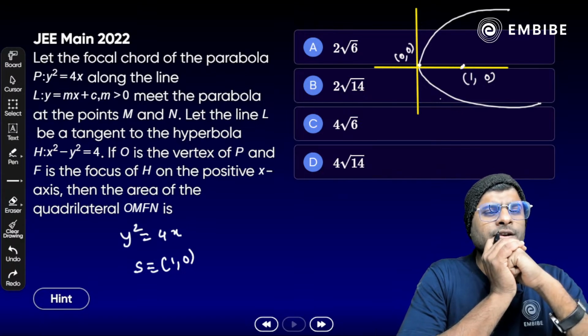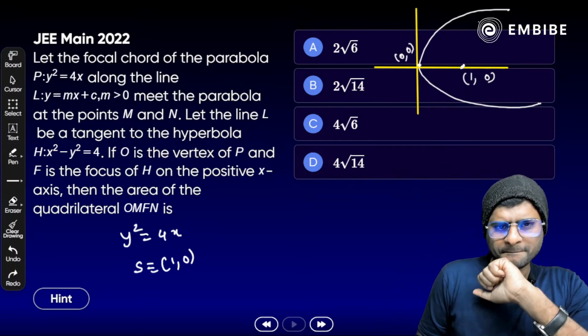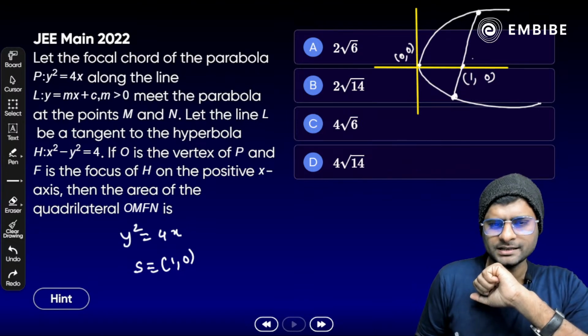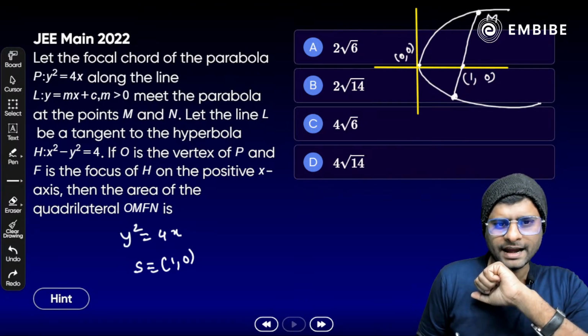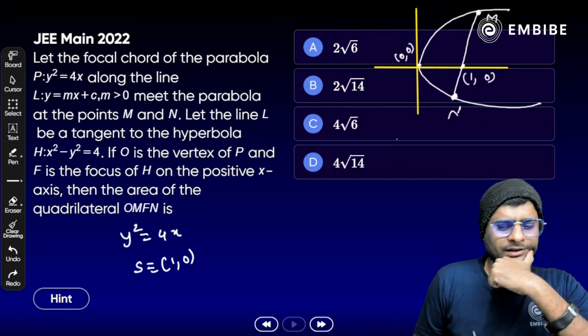It's a focal chord. What is a focal chord? Passing through the focus, cut at the two extremities, that is M and N. Correct? Okay.